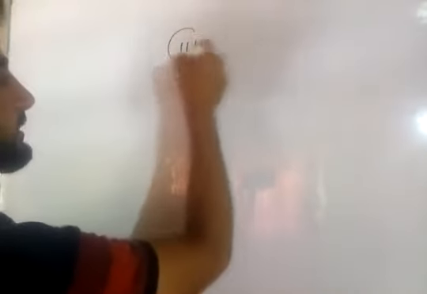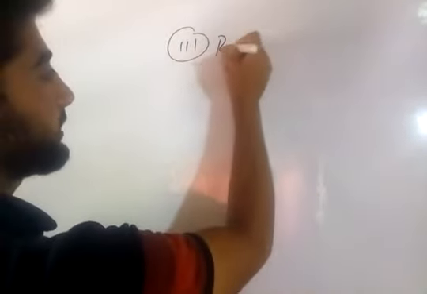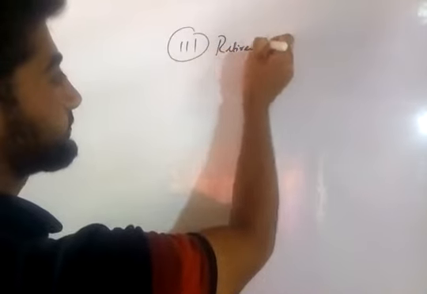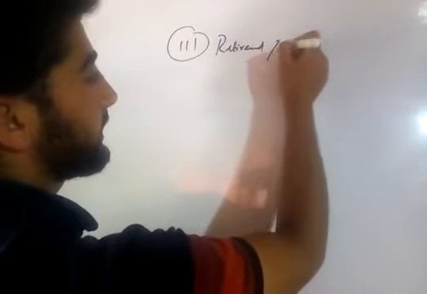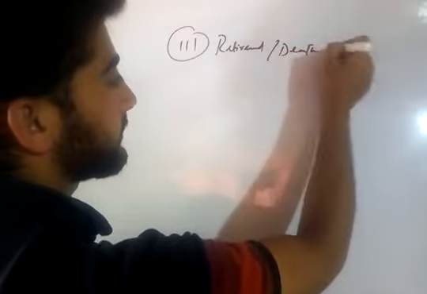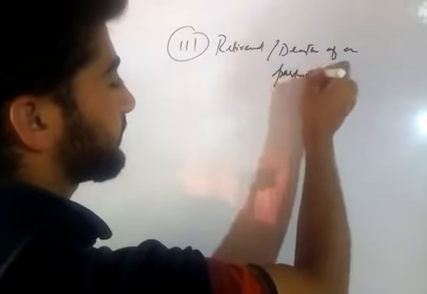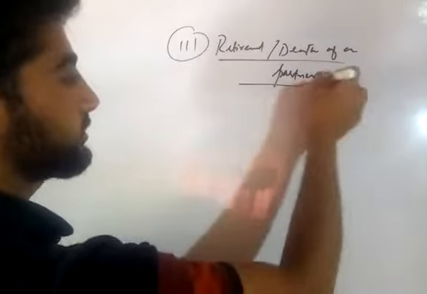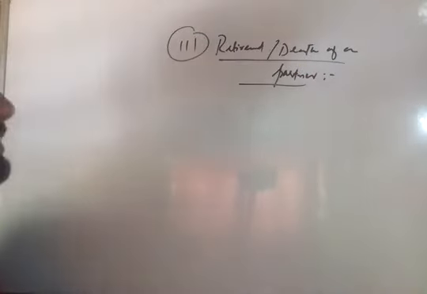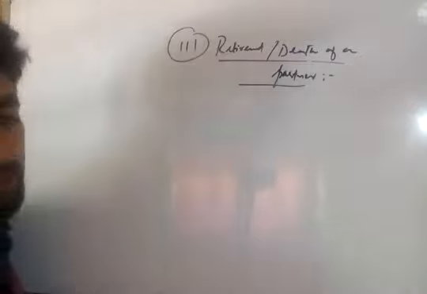So you know that now we will be discussing the third case of reconstitution, that is retirement or death of a partner. Third case of reconstitution, that is reconstitution through retirement or death of a partner.